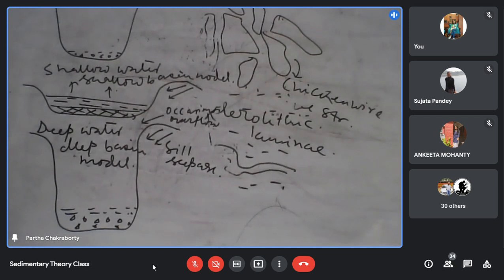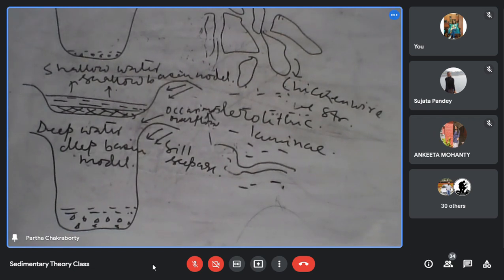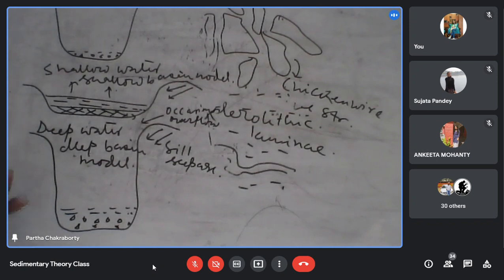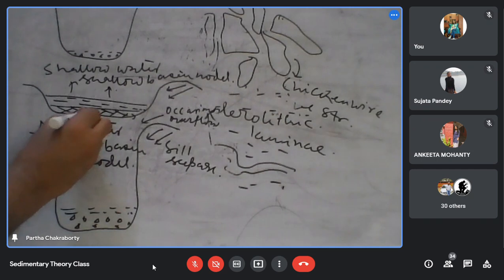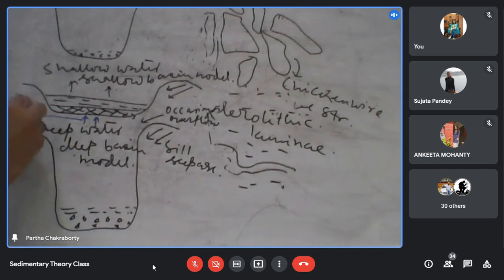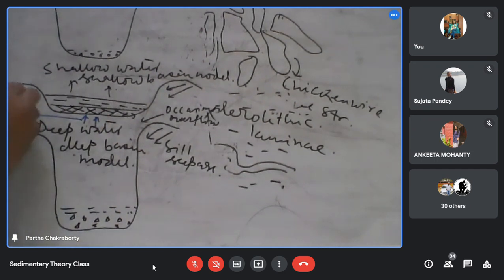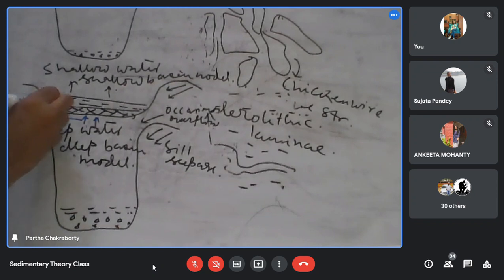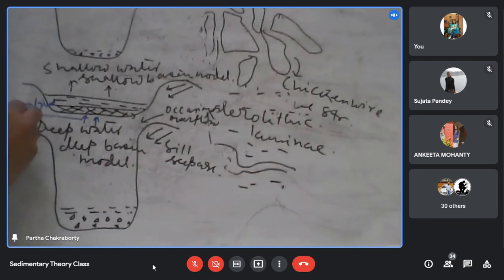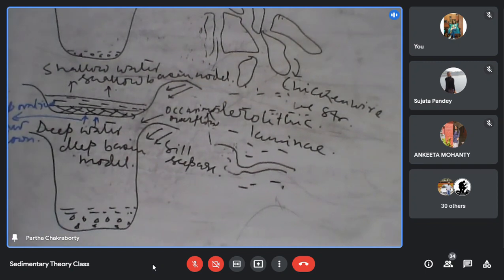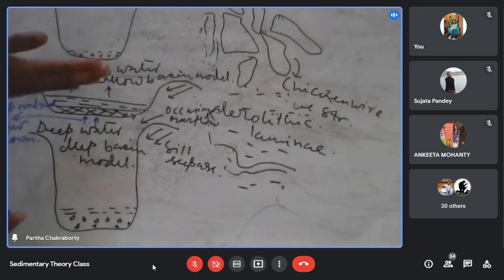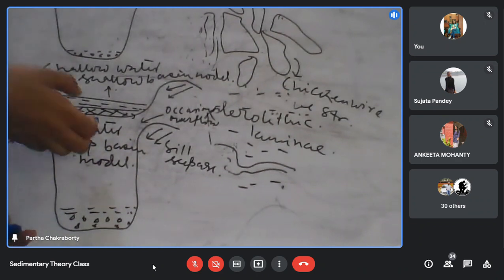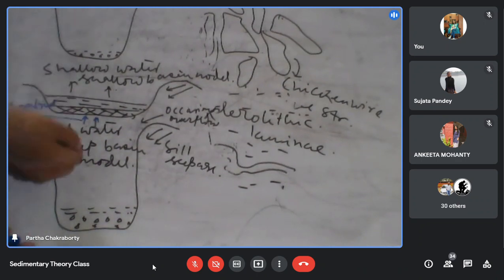What they say is that it is shallow water and there is a continuous evaporative drawdown. Because of evaporative drawdown, the more water getting evaporated, the more water is seeping in from the capillary.